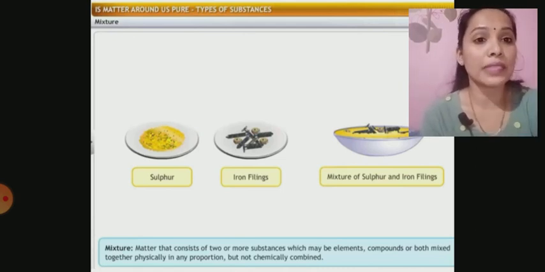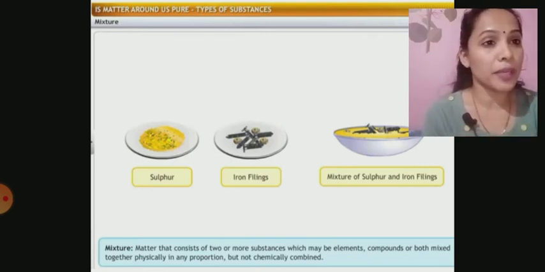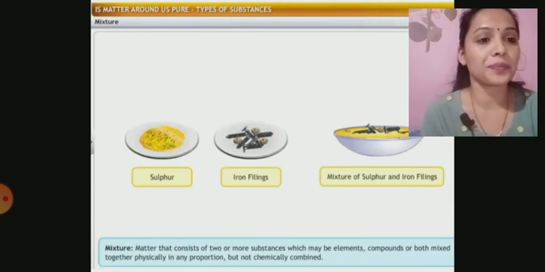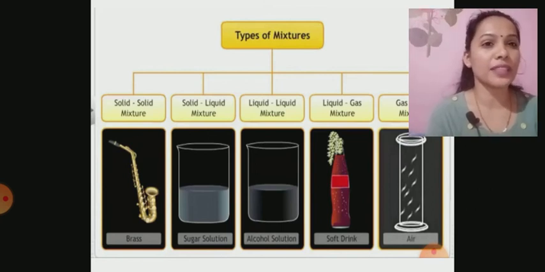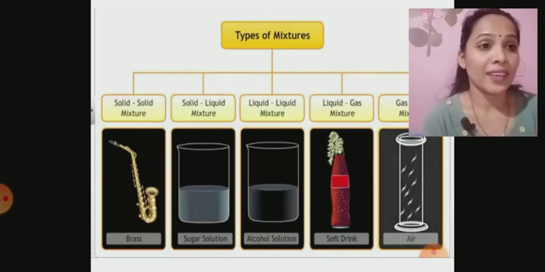Okay. So, when we mix this iron nail with the sulfur powder, it becomes a mixture. You can separate them just by using a magnet, right? But still, I spoke about different types of mixtures other than homogeneous and heterogeneous. Homogeneous and heterogeneous I am yet to take up.